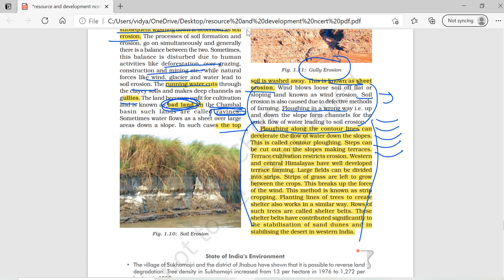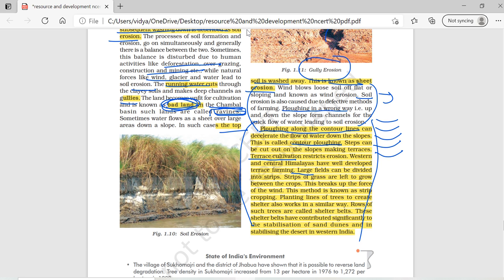The second method by which we can prevent soil erosion is terrace cultivation. In Assam, we can find that the mountain is cut into steps, and then cultivation is practiced. So terrace cultivation is another method by which we can prevent soil erosion.